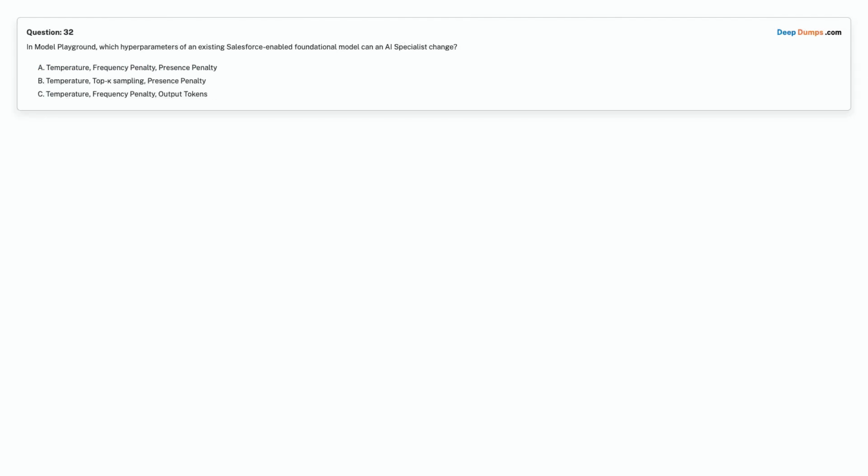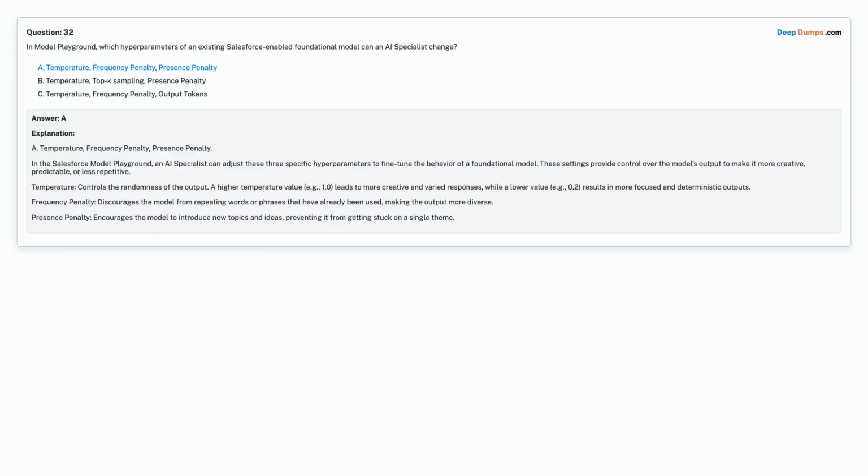Choose the correct answer. Correct answer is option A. Temperature, frequency penalty, presence penalty.